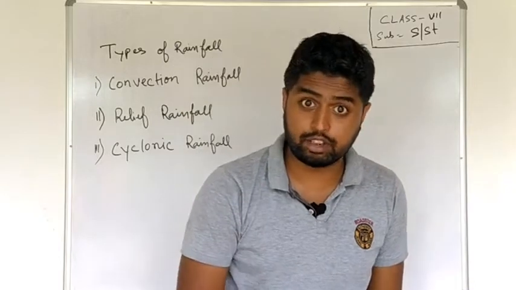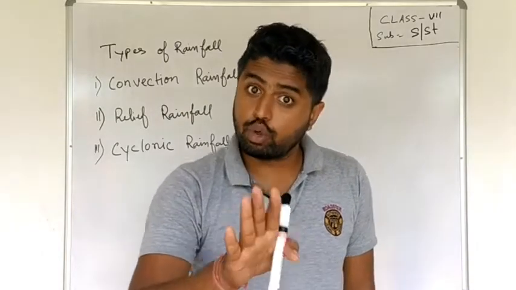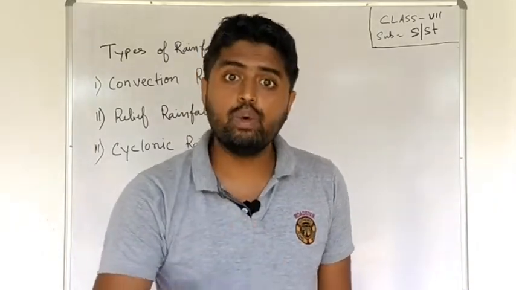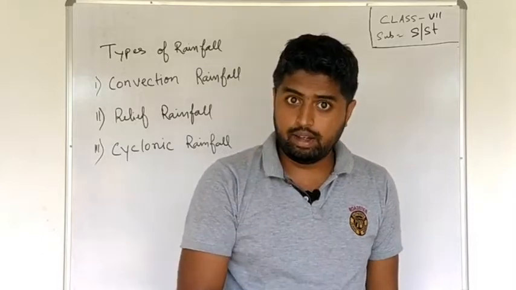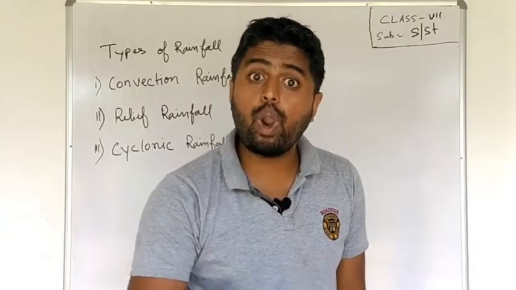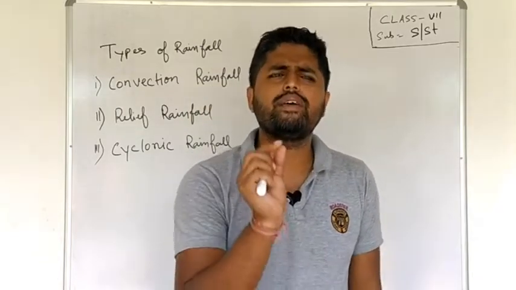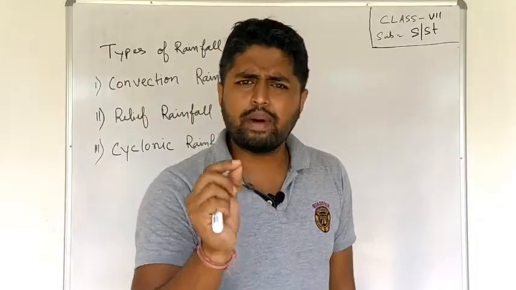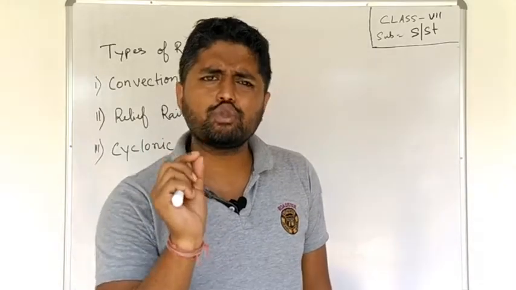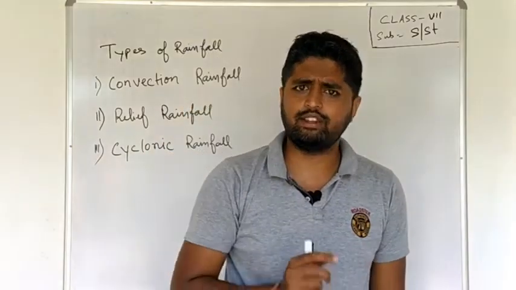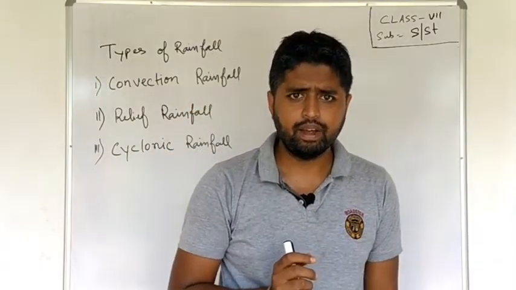There are various types of precipitation. Rainfall is also a type of precipitation. Snowfall is also a type of precipitation. Dew, fog, etc. These all are precipitation. Drizzling. What is drizzling? Drizzling means a very small amount of rainfall. That means it rains in a very small amount. It is called drizzling. Clear?